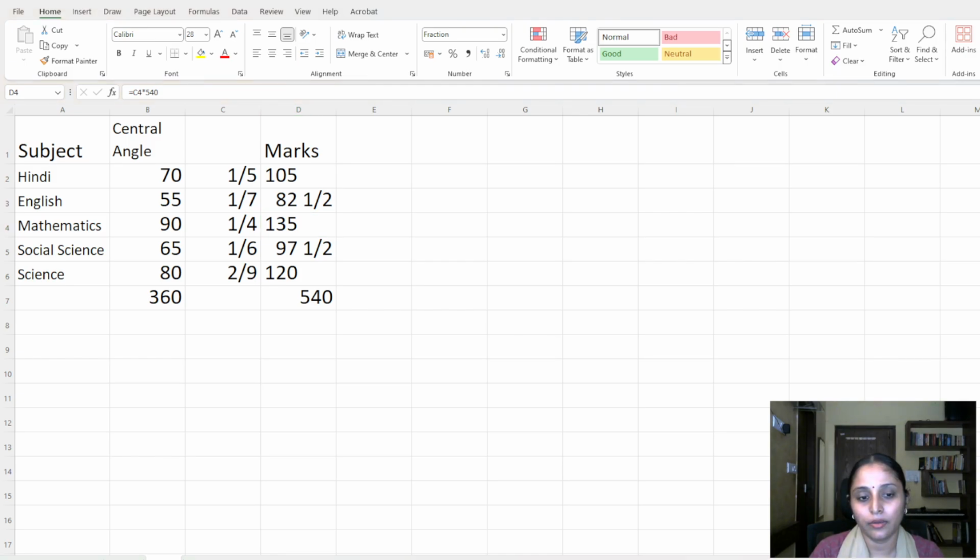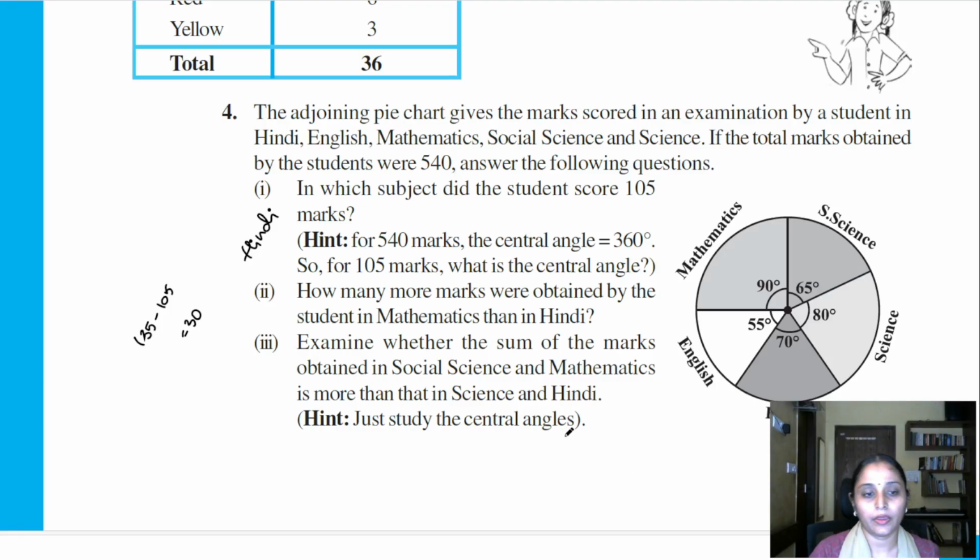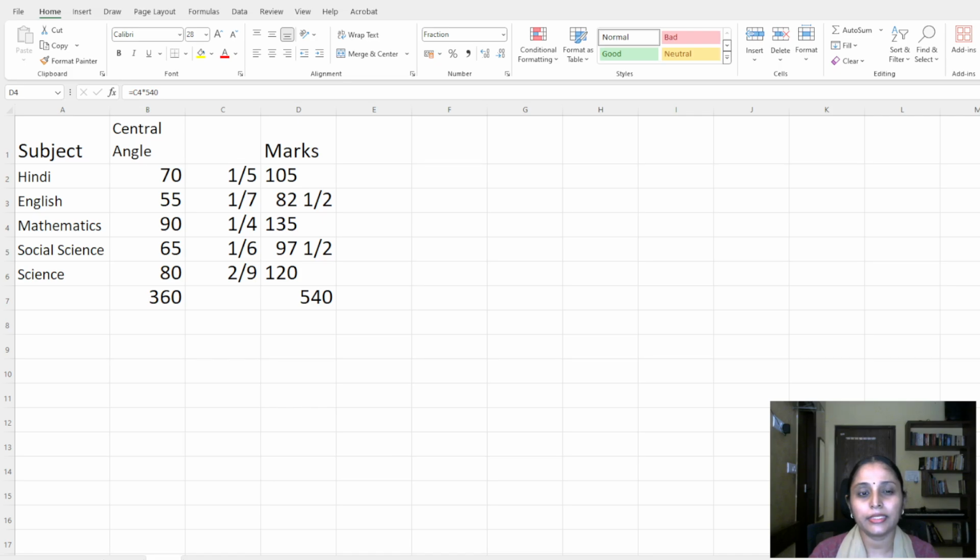135 and 97 and a half. What do we get? I have 2 in one's place, 3 here and 2, 232.5. This is the sum of maths and social. Next, science and Hindi. Let us look at the marks in science and Hindi. In science, it is 120, and in Hindi, it is 105. And so the total is going to be 225.